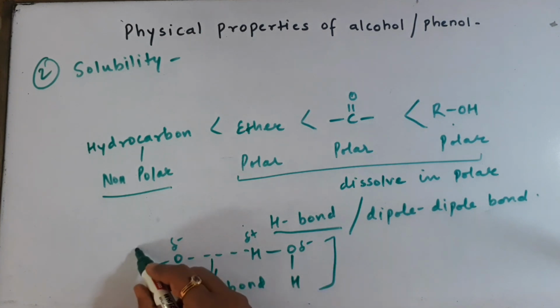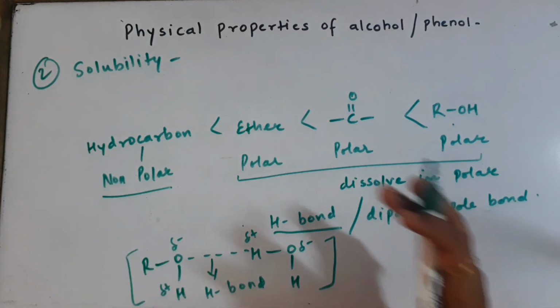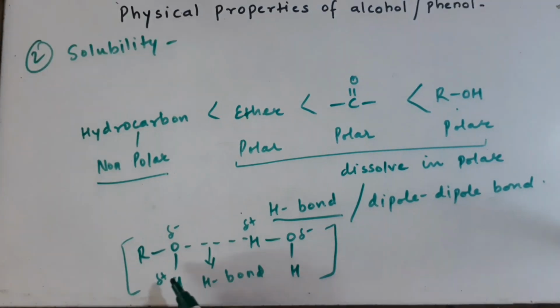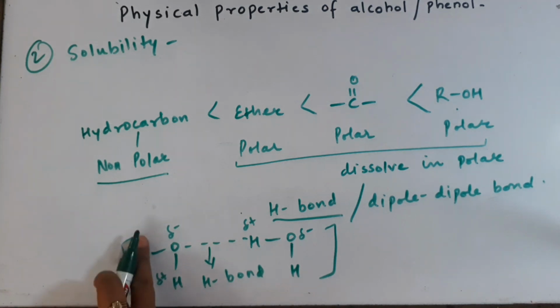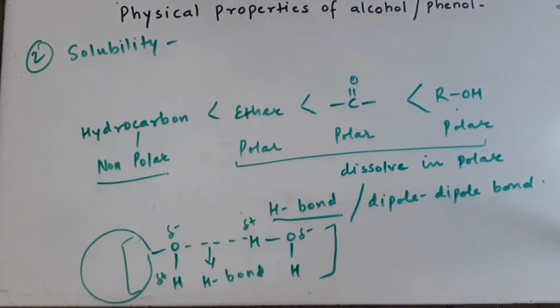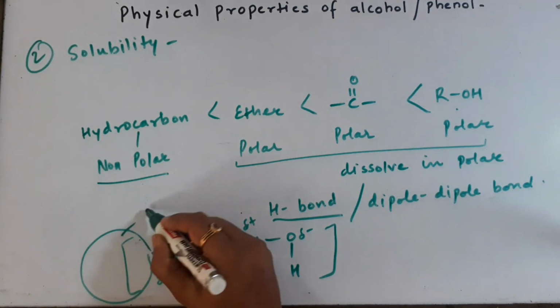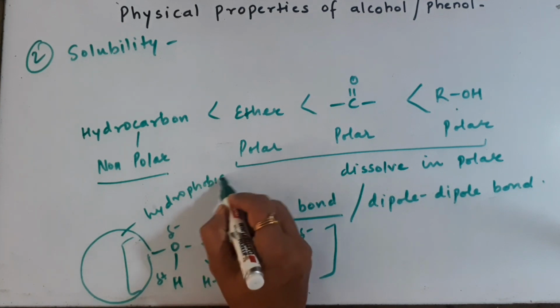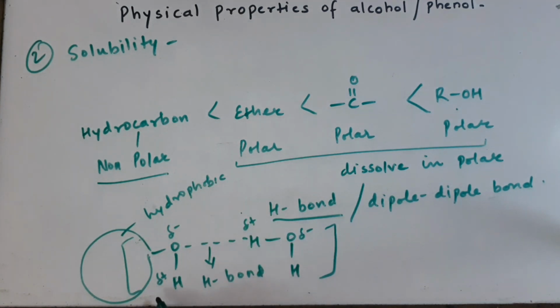So this is a very good attempt. Water is able to mix alcohol in it very nicely because they are making friendship, because they are making hydrogen bonds. Now as the size of this group goes on increasing, if you start bringing bigger groups over here, naturally this group will be hydrophobic and non-polar. So as the size of this group goes on increasing, the solubility will go on decreasing because it will start repelling water, because it is hydrophobic, non-polar, oily. So this point also should be remembered.